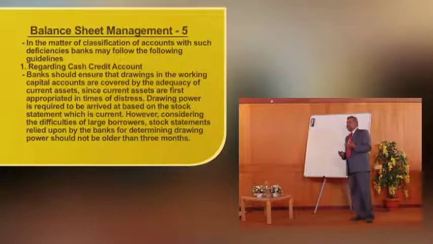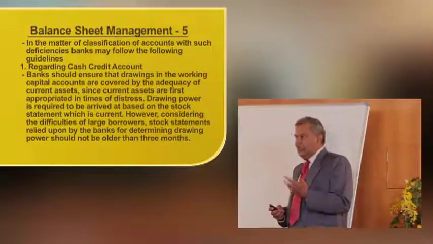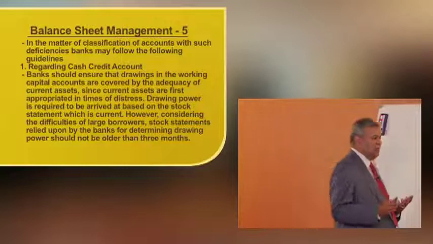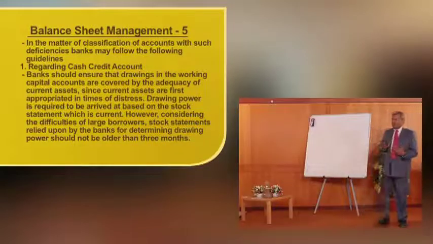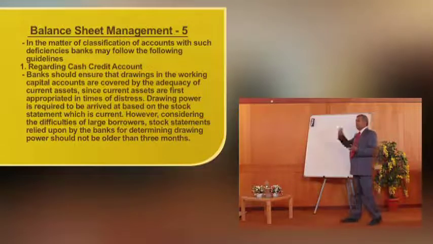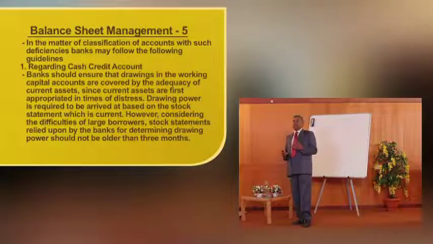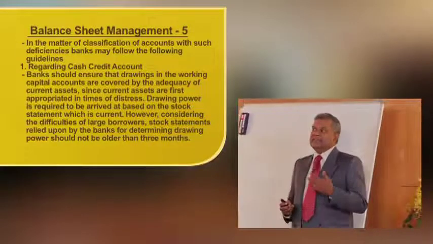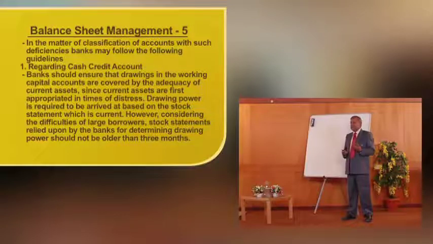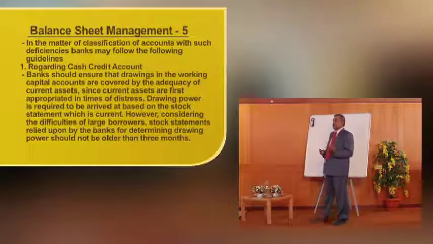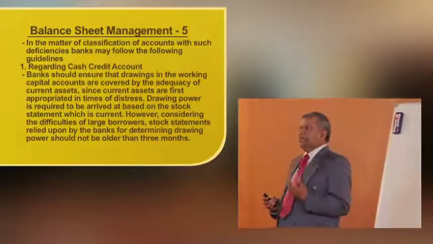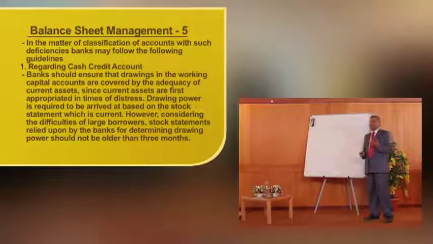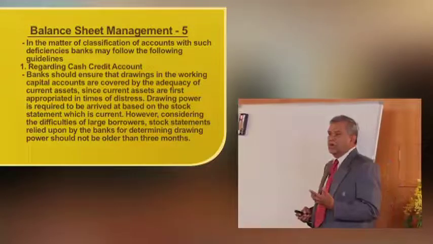Drawing power is required to be arrived at based on the stock statement, which is current. It means probably the March statement, and you fix the drawing power within the first week of April. It should be current, not that the March statement is used and the DP is arrived at after 3 months. It should be done immediately. However, considering the difficulties of large borrowers, stock statements relied upon by the bank for determining the drawing power should not be older than 3 months.